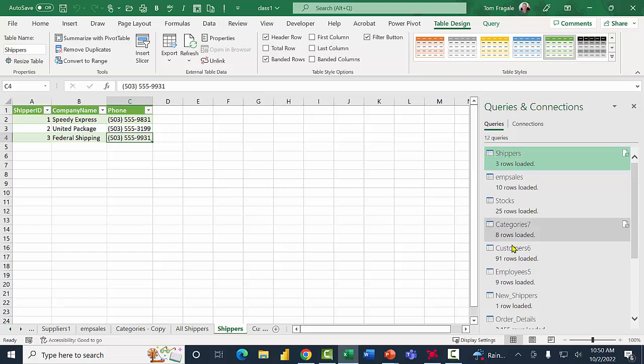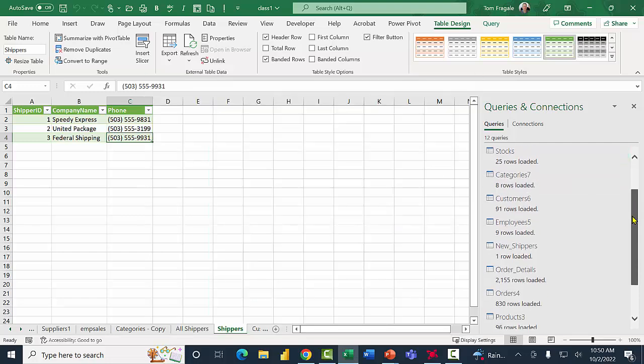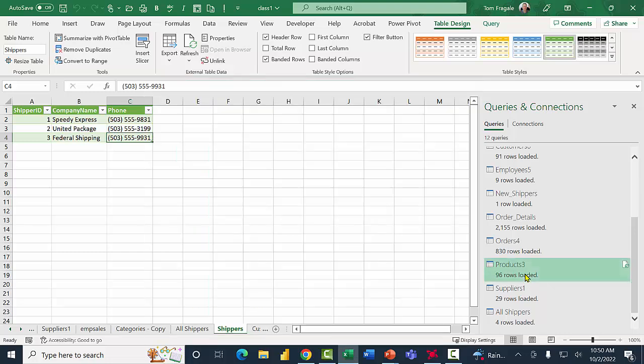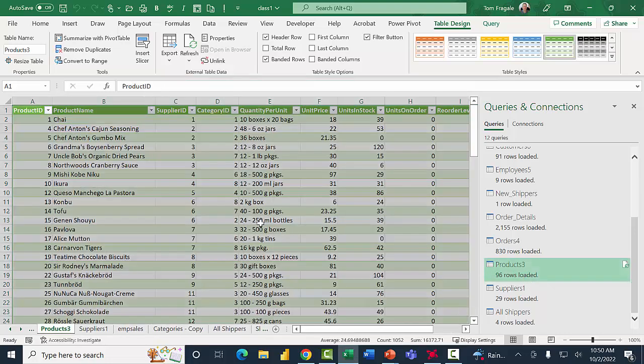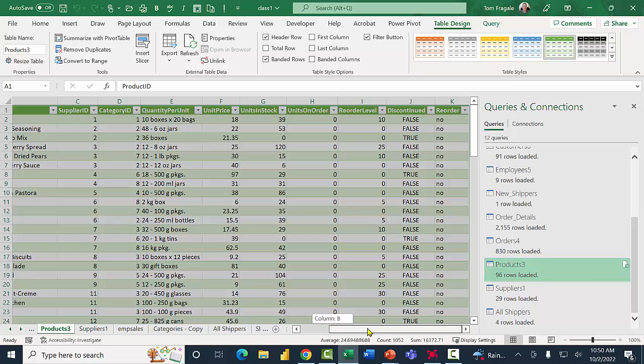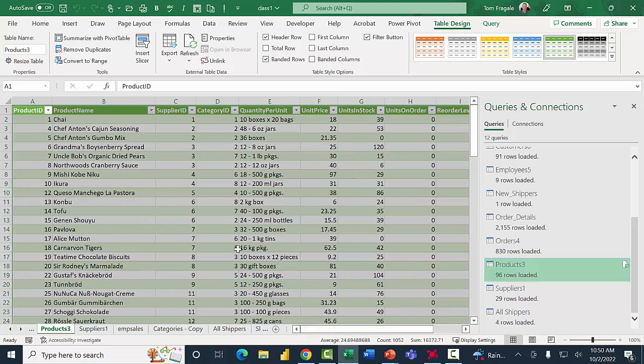If I come over here, I'm going to click on the products table. There's products. So the products table has a list of all the products, including the product ID, the product name, the supplier ID, and the category ID, and so on. This one has the category. This one has the supplier ID, but not the supplier name. If I scroll over to the right, the last field here is that reorder field that we just did.